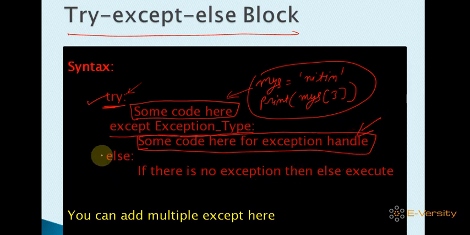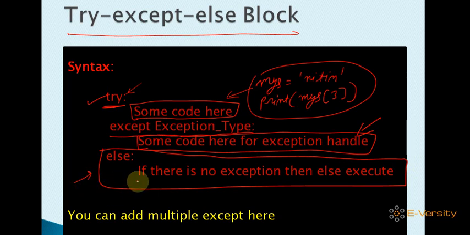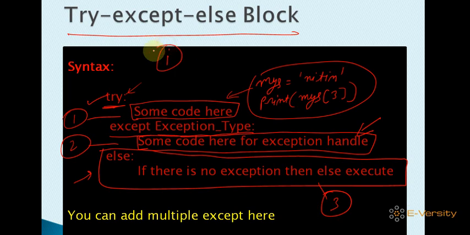And this else block is optional. It is basically introduced in Python only. No other programming language has this else part. So this is the try block, block number 1, this is block number 2, and this is block number 3. If an exception occurs in block 1, then the second block is executed. If an exception does not occur, then the third block, the else block, is executed, right?